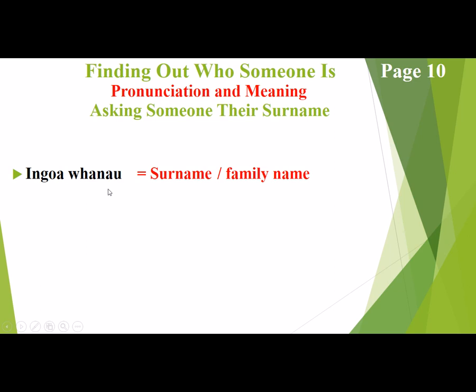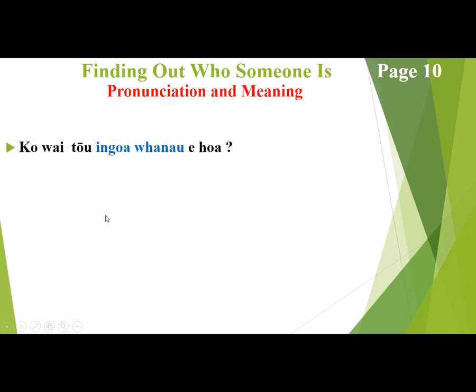Okay, ingoa whānau. Okay, so ko wai tōu ingoa whānau e hoa. Who is your surname, friend? Or who is your surname, family name, friend?